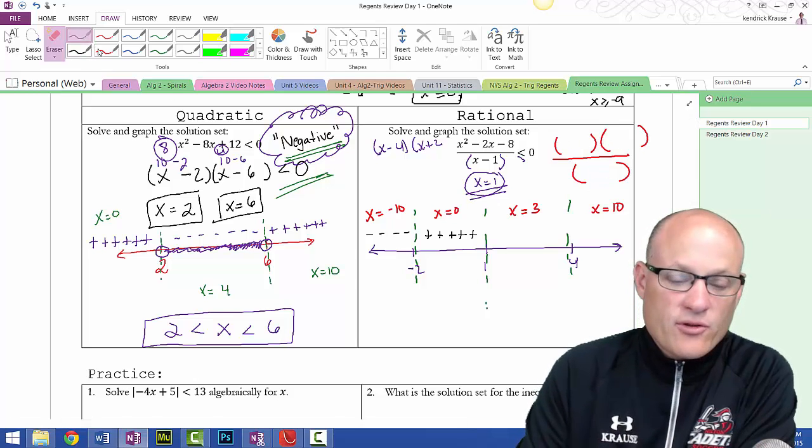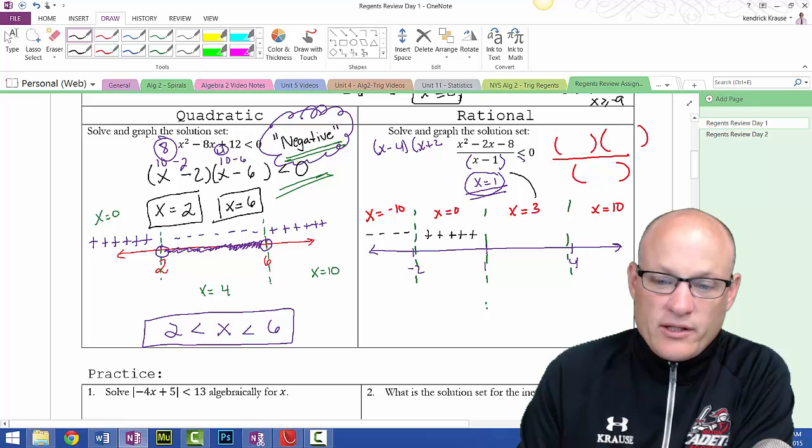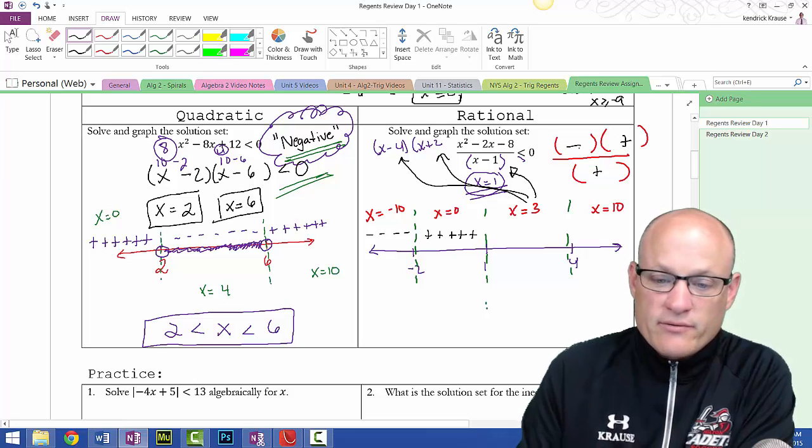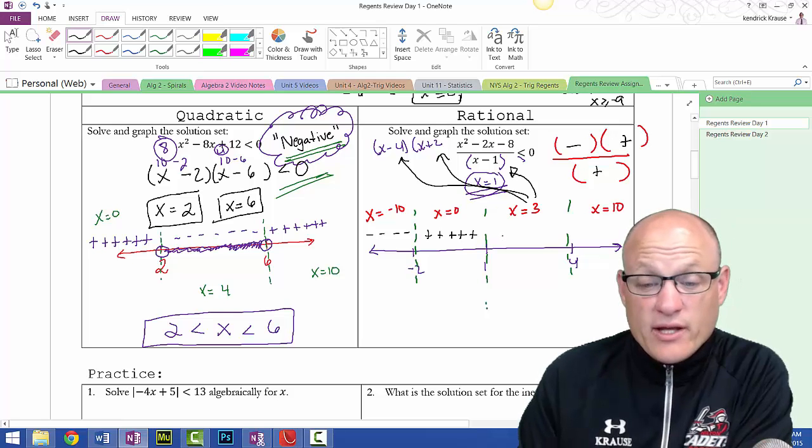Now we're going to test 3. If I plug 3 in here, positive. If I plug 3 in here, positive. If I plug 3 in here, negative. 1 negative, an odd number of negatives makes a negative.